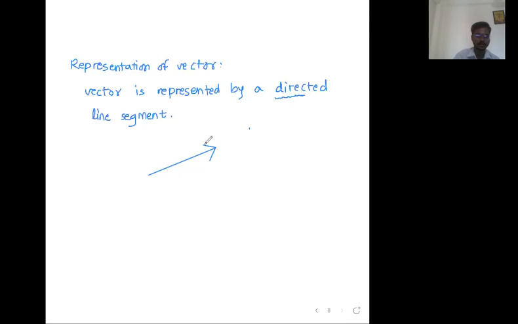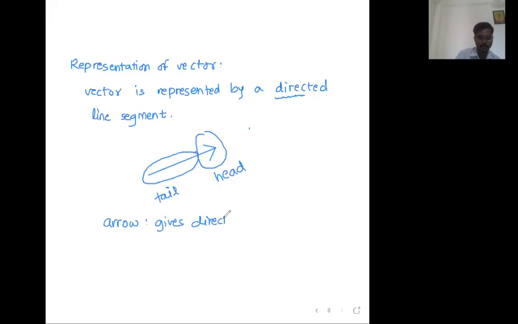This part is called the head of the vector. In this way we have to represent the vector. Arrow will give you the direction. The part where the arrow is present is called the head, and the remaining part is called the tail. So write down here: arrow gives direction of vector.